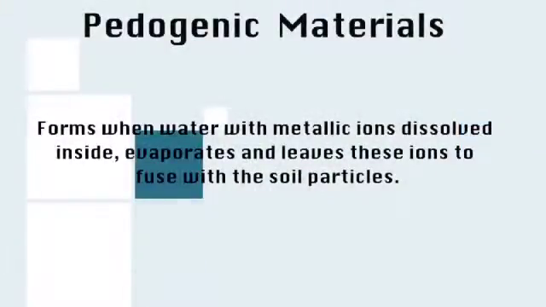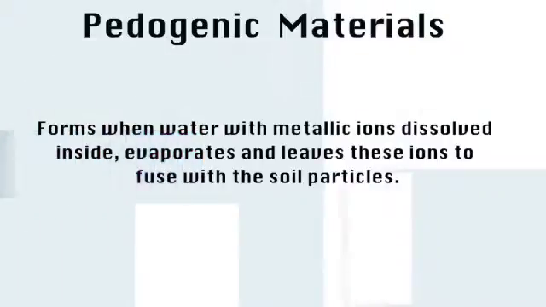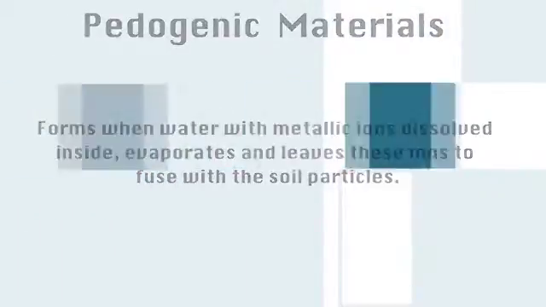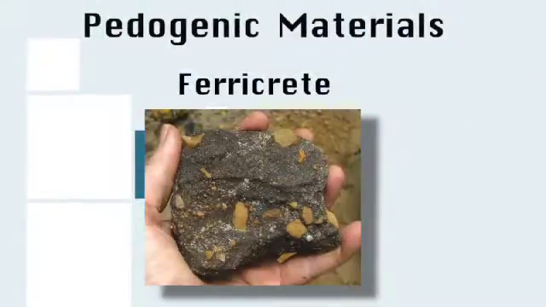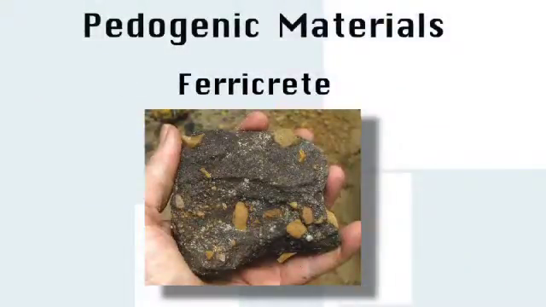sedimentary rock. There are other forms of soil which are known as pedogenic soils, where water with metallic ions dissolved eventually evaporates, leaving these metallic ions to fuse into the soil particles and cause them to form a rock. These are various types. The most common is what we call ferricrete, where the actual ion is the ferric ion, an iron ion.